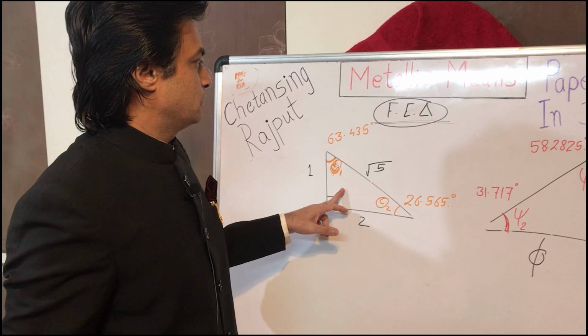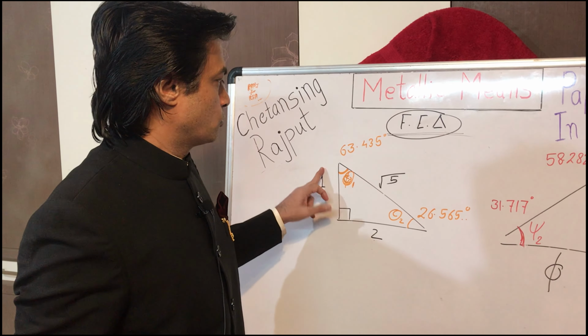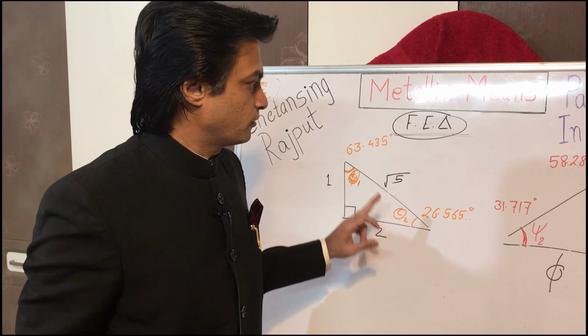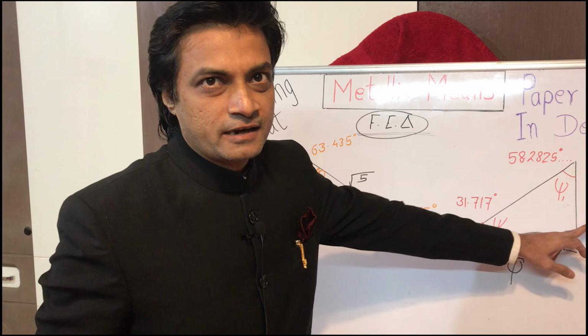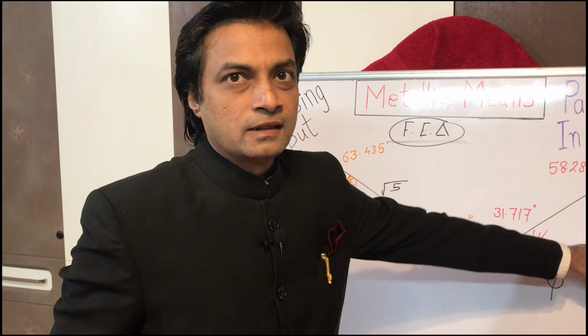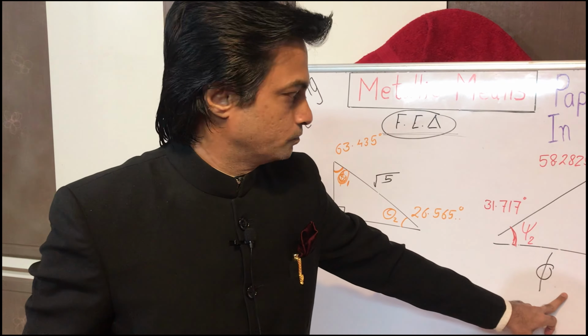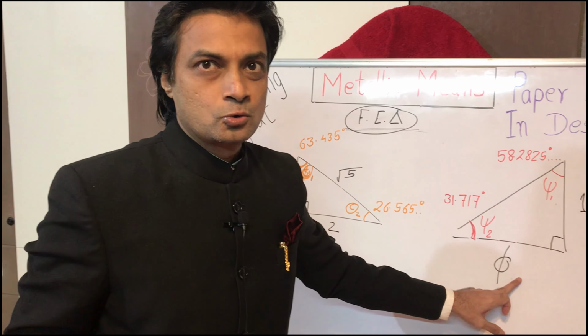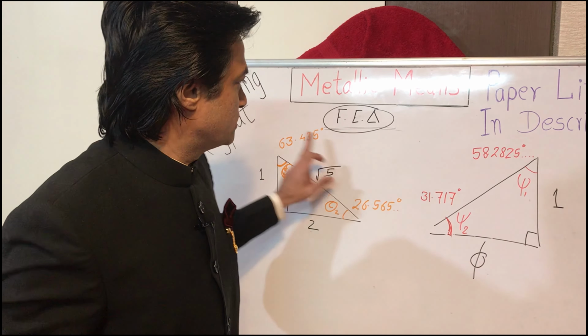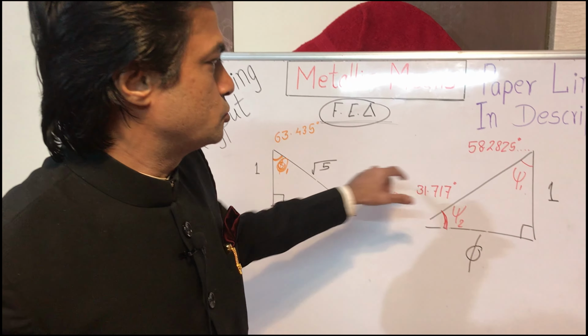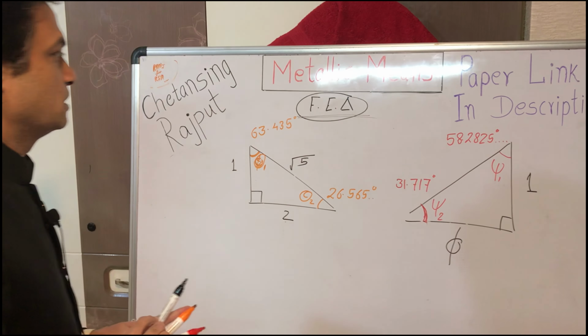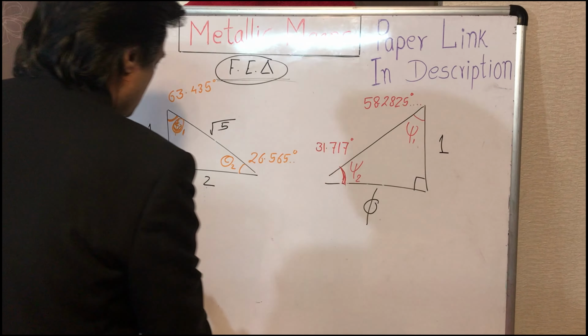This is the right triangle having its catheti in proportion 1 and 2 upon n, the fractional expression triangle. And this is the right triangle whose catheti are in proportion 1 and that particular metallic ratio. In this case, it is the golden ratio. And look at the four acute angles of these two right triangles. An interesting relationship exists between them.